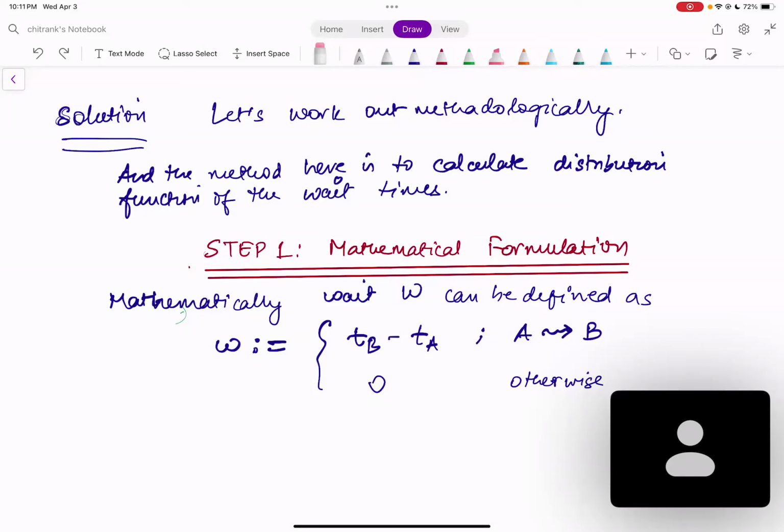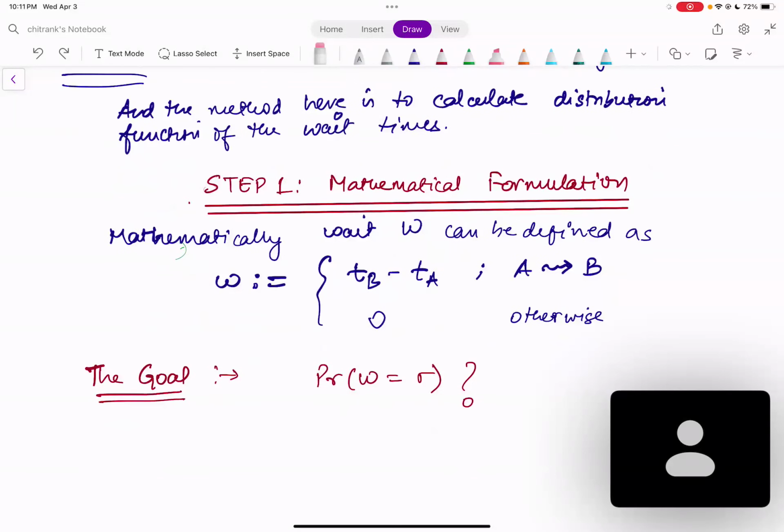And this is just following from the question. And again, as follows from the question, in other situations, when A arrived at the same time as B or after B, then the wait for A is 0. So that's what it is. And what's the goal? The goal over here is to find out the probability that W is some value sigma.